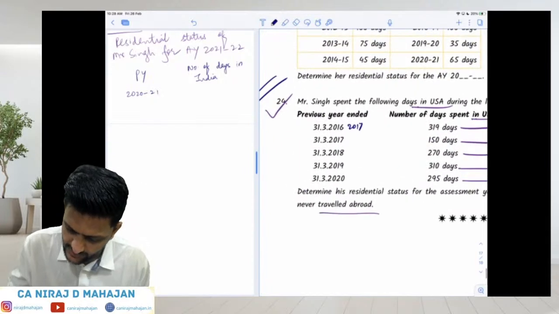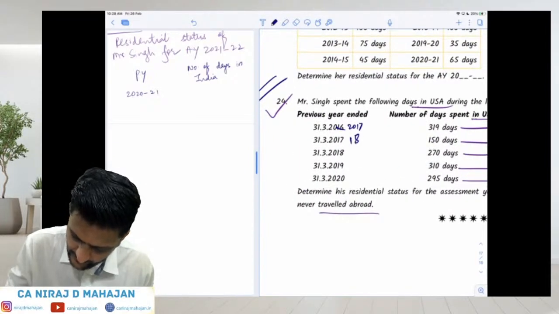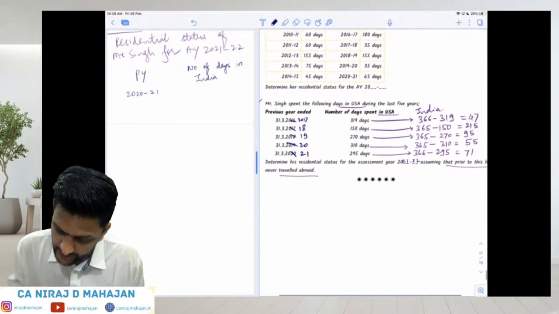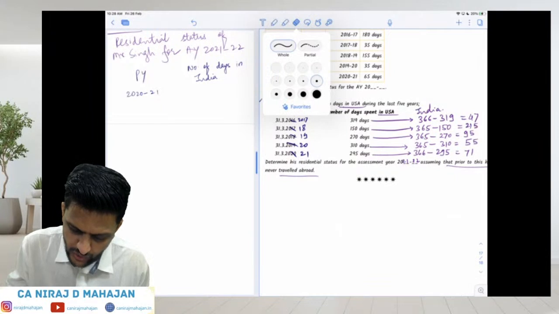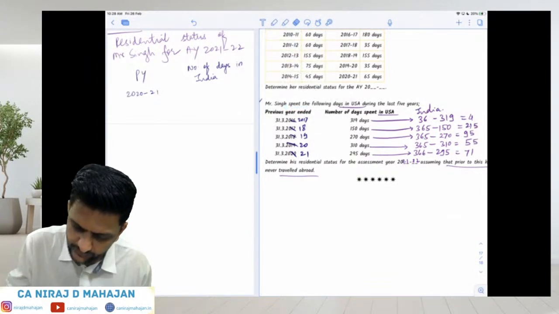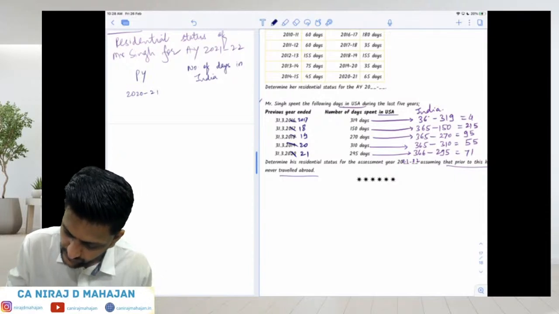This is 17, this is 18, this is 19, this is 20 and this is 21. So there is no leap year over here. This is 46.